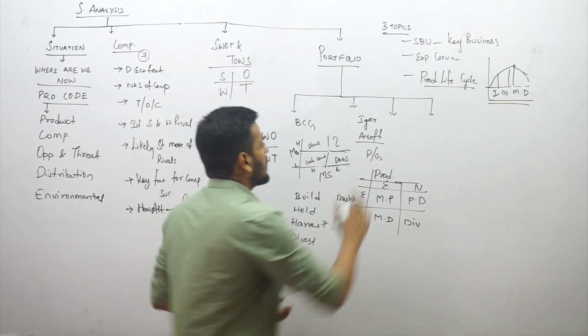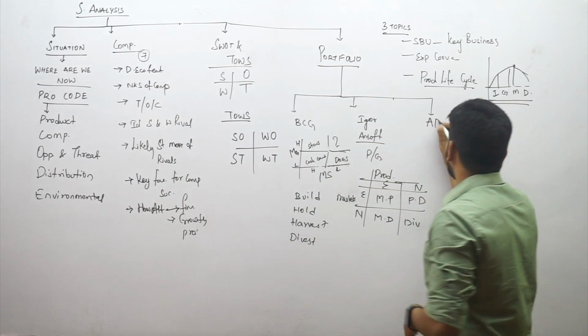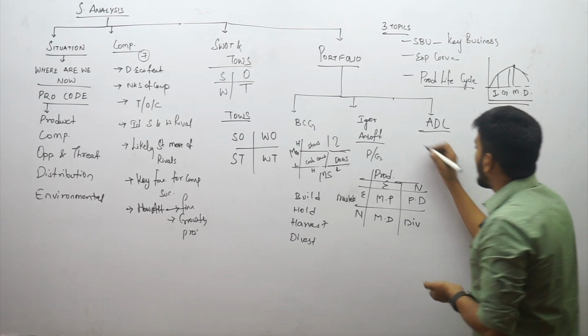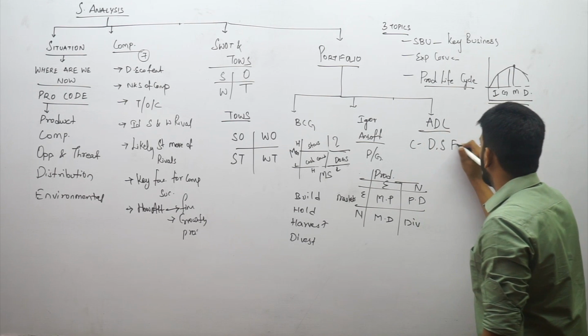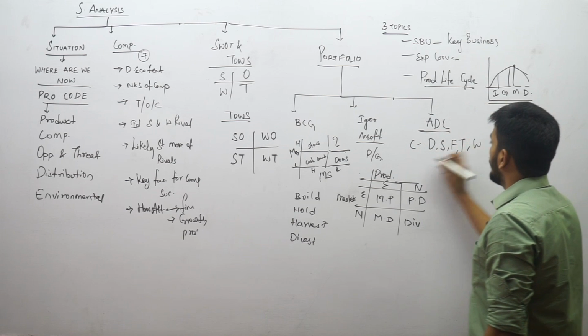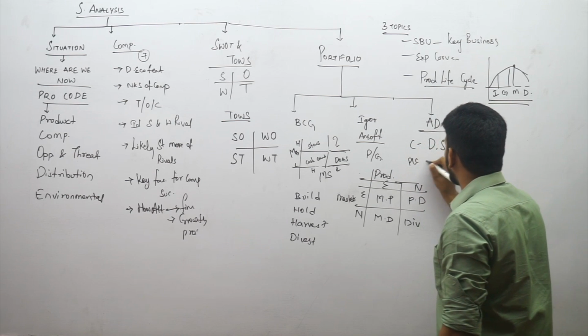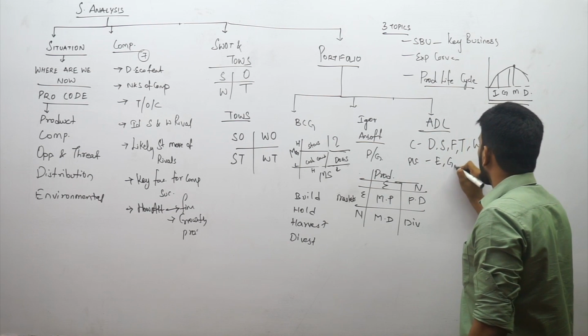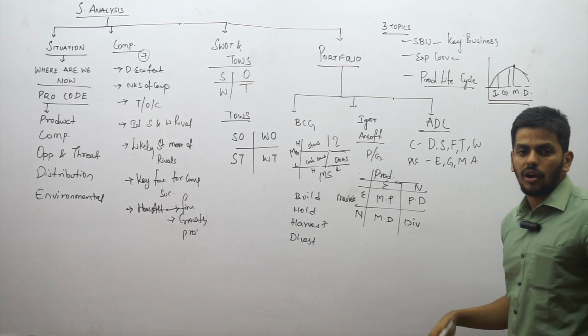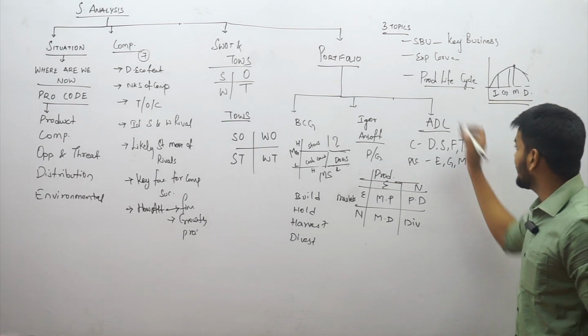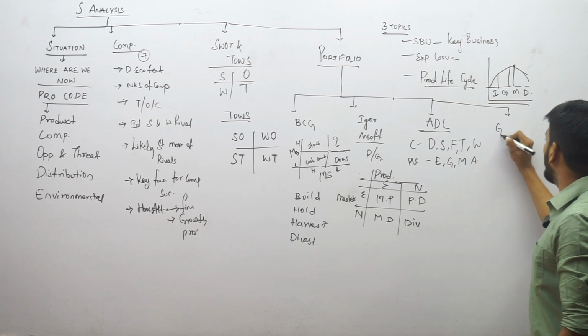Coming up next is Arthur D. Little's ADL matrix, where he categorized companies as dominant, strong, favorable, tenable, and weak, and product life cycle as embryonic, growth, maturity, and aging, and how companies function in all these are the points that we discussed in this. Then towards the end, lastly, there is the GE model.